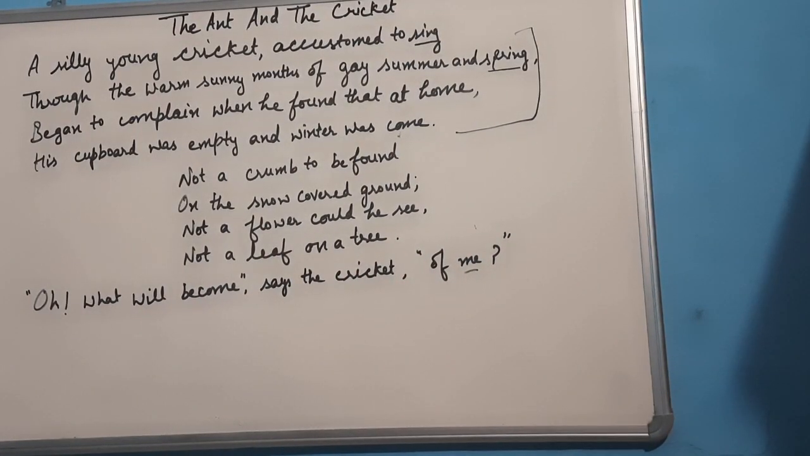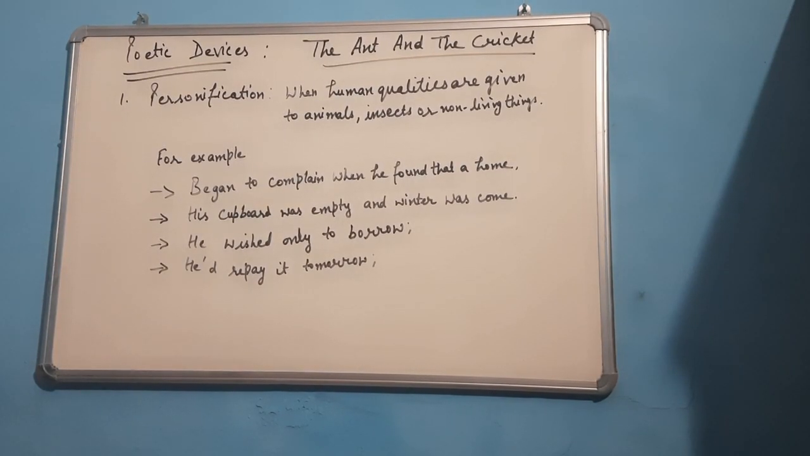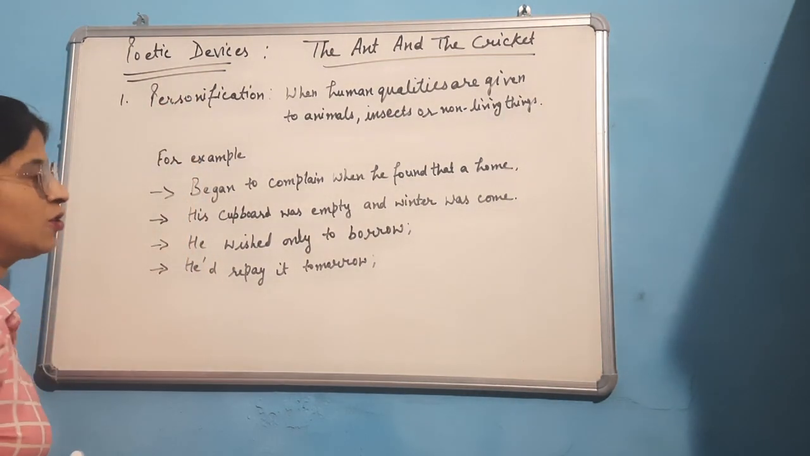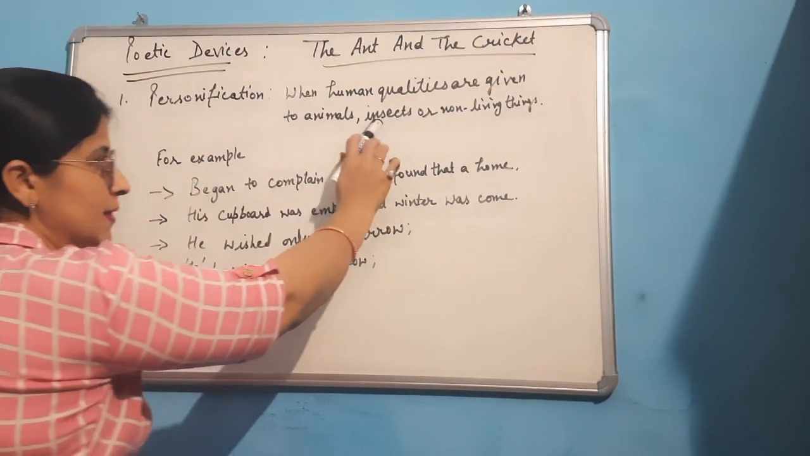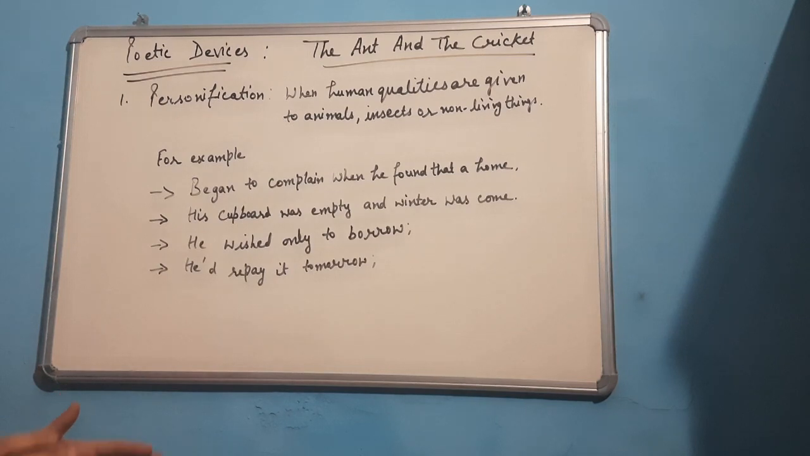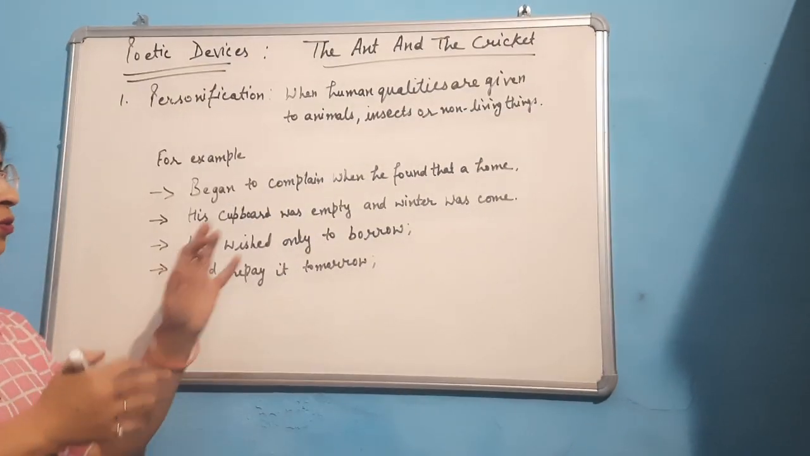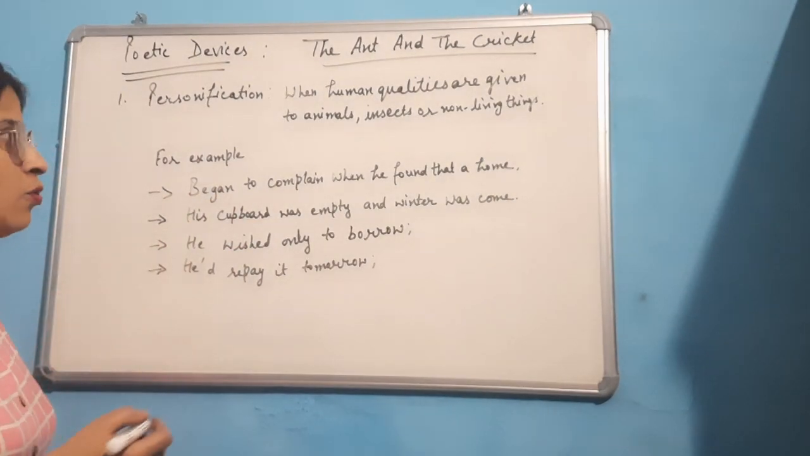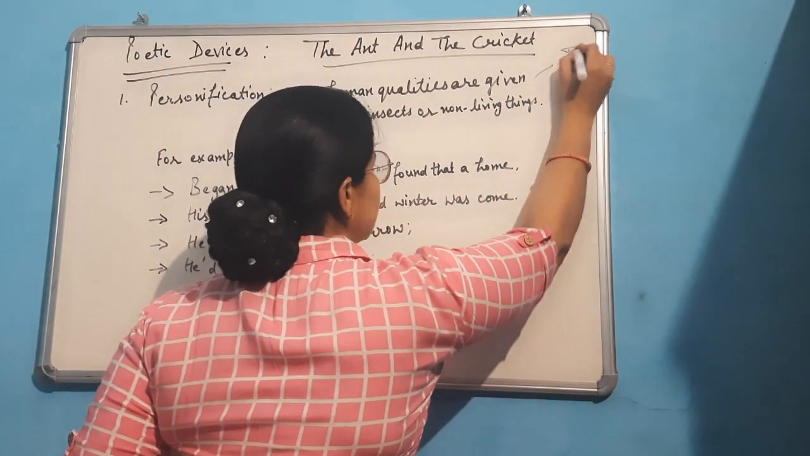Now let us discuss the poetic devices. The first poetic device is personification. Personification is used when human qualities are given to animals or insects or non-living things. Otherwise, what pronoun do we make use of for these animals, insects or non-living things? We make use of it.